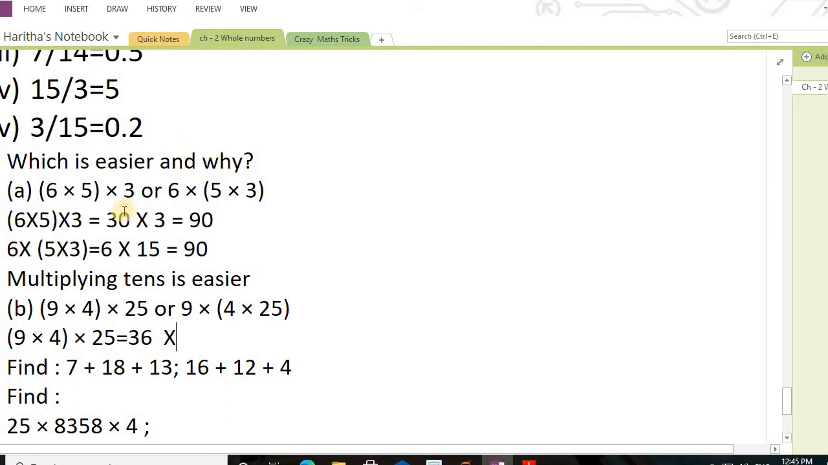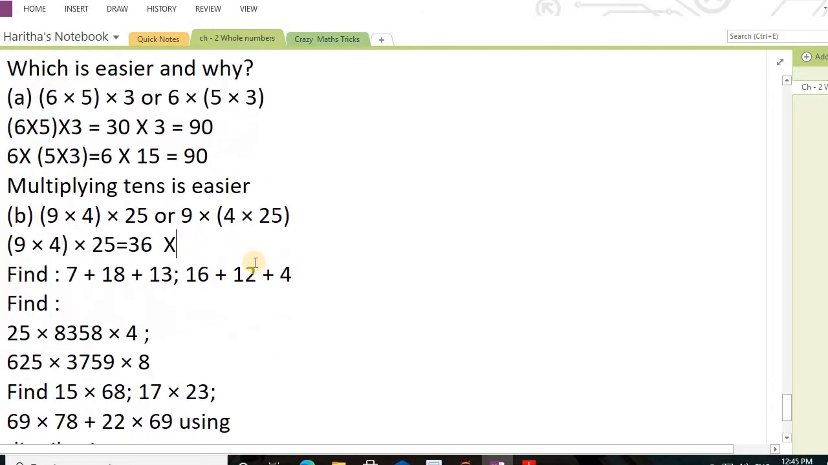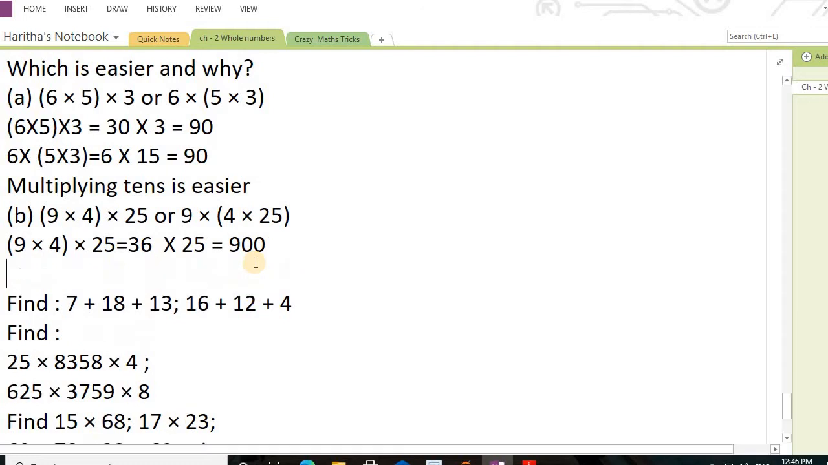Okay, that is about the previous class. And which is easier and why? We already multiplied the brackets part first, and then we will multiply. Multiplying tens is very easy when compared to the others. So 36 multiplied by 25 is going to take so much time to multiply. So 36 into 25 is 900. And when compared to that, this one is very easy. This kind of multiplication is very easy for us.